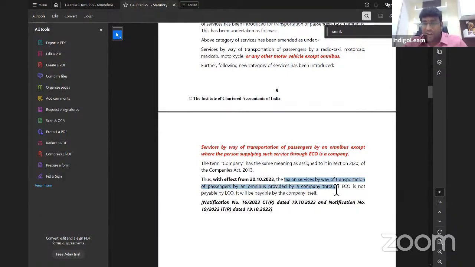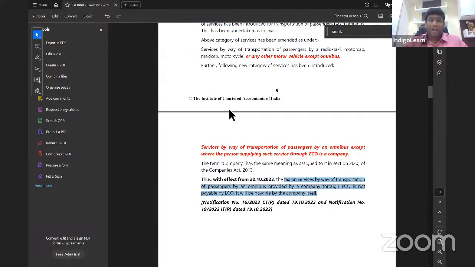Tax on services by way of transportation of passenger by way of omnibus provided by a company through e-commerce operator is not payable by e-commerce operator. It will be payable by company itself. It is payable by whom, sir? Company itself. That is the point you have to note.